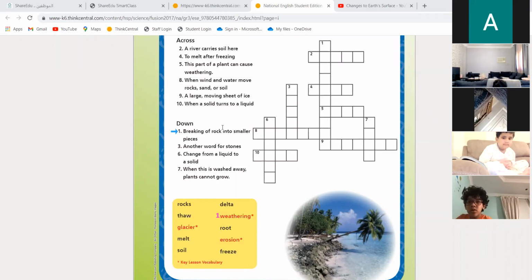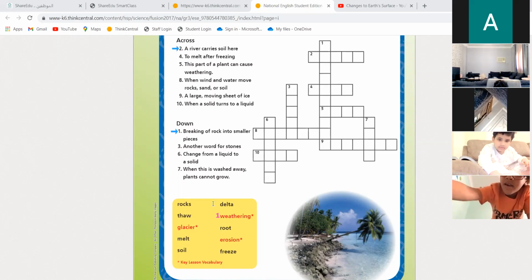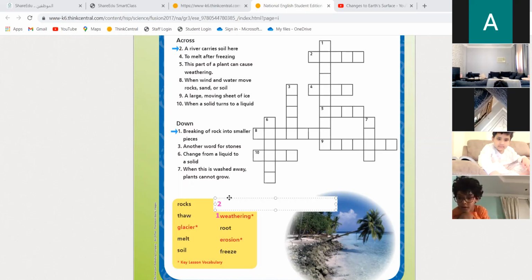Who wants to do number 2? Number 2 is up there. Who will do number 2? Okay, Habibi. A river carries soil here. So it's a new landform in the opening of the ocean, and the river will carry the soil over there. What do we call this new landform? Delta. Yes, excellent, bravo. It is delta.